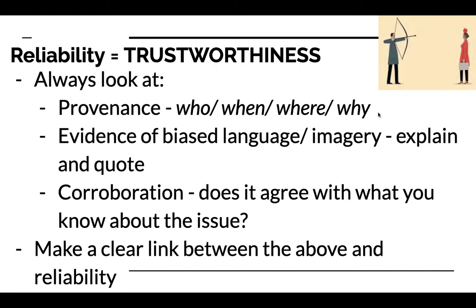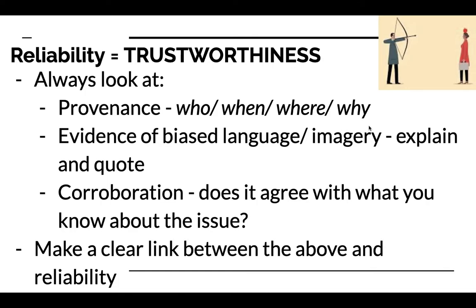And then sometimes we can find this out. It's not always easy to do this last one, but why was the source created? Political cartoons are an easy example, because with political cartoons, it's always to try and shape someone's opinion, to make them think a certain thing. So we know that that's why a source was created. Sometimes the source was written as a political poster or political speech. Sometimes it's a personal letter or a diary entry.